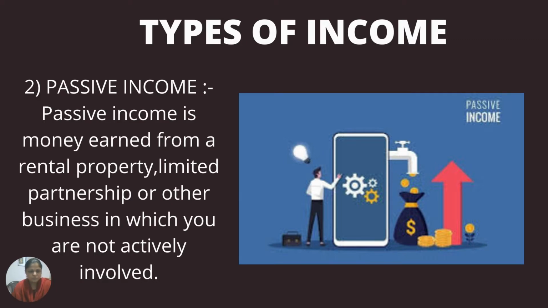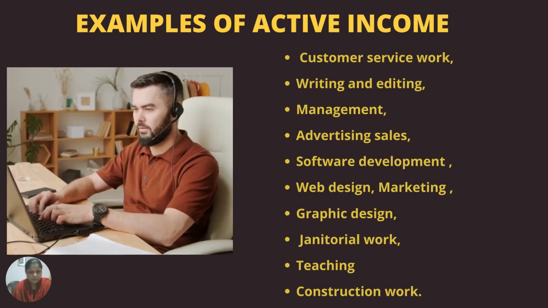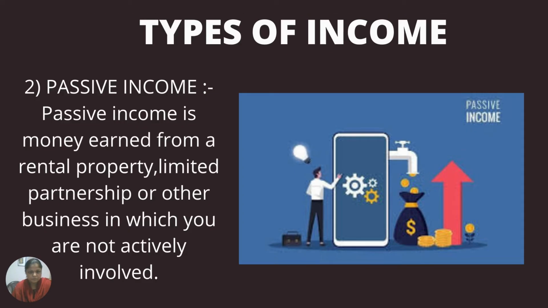It means we are not actively involved in that place, but we invest cash money in that kind of property, and then we get the income from this property. See the examples.